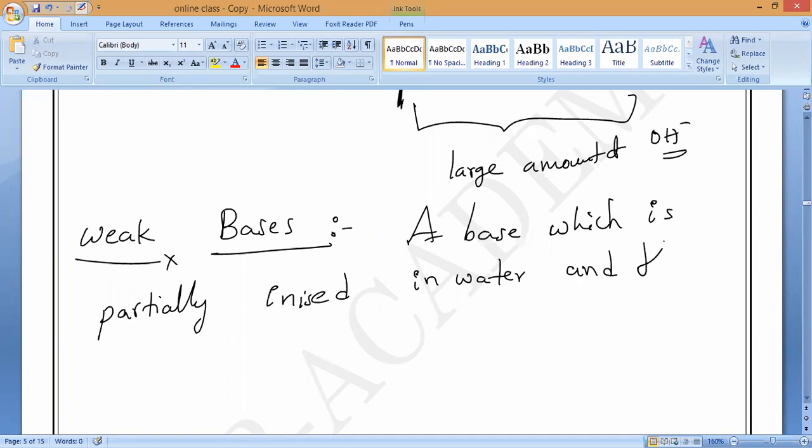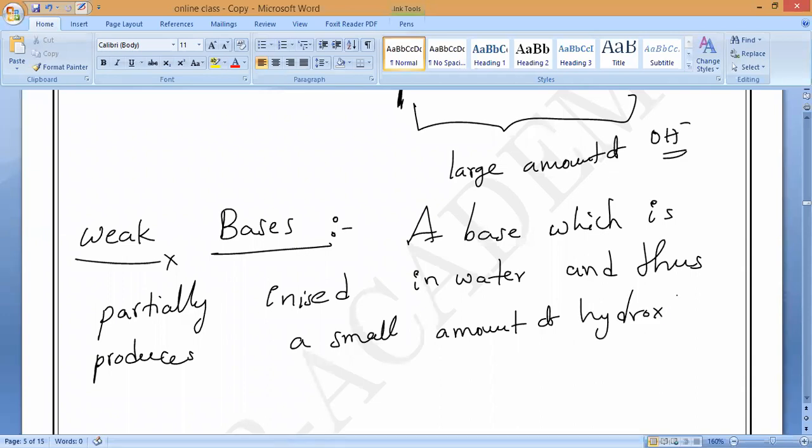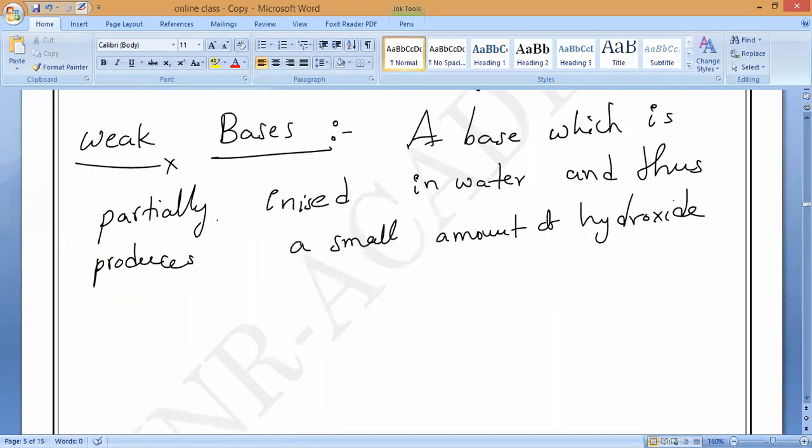And thus it produces a small amount of hydroxide. Whenever I am talking about bases, I am talking about alkalis. That is because only a few bases are water soluble, and with those most chemical reactions take place. Okay, it is called a weak base.